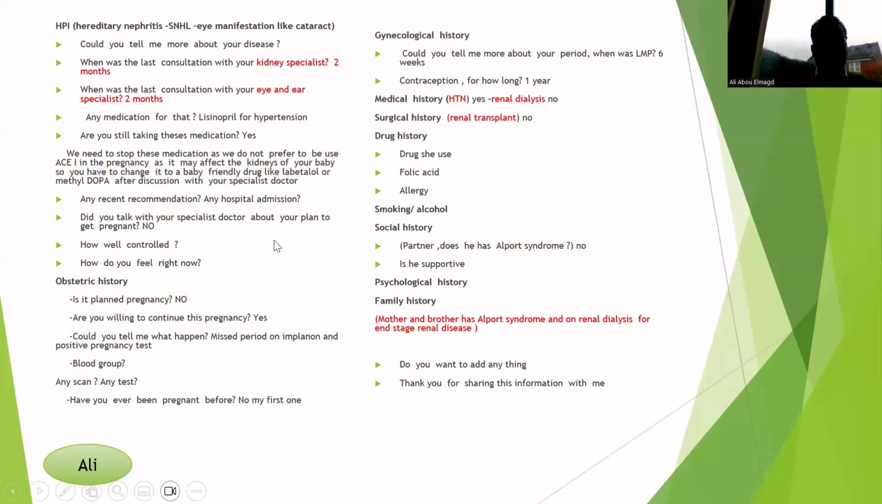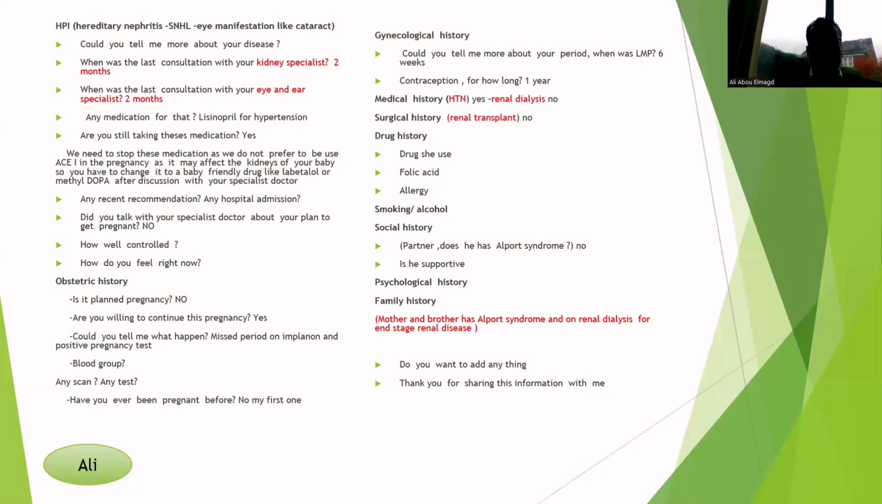Then we ask whether this patient talked about her management plan, whether she talked about her plan to get pregnant with her specialist doctor or not. He may advise her against pregnancy. He may have a new recommendation for her. She may have unstable kidney function, so to get pregnant now is not suitable for her. So check whether she talked about the plan of getting pregnant with her specialist doctor or not. How he controls her disease, when was her last kidney function, and what was the result. Okay, and how she feels right now.